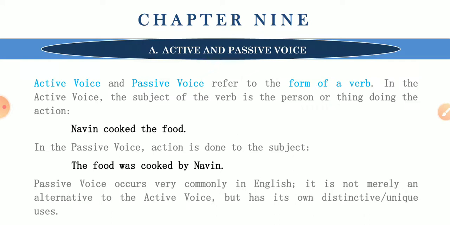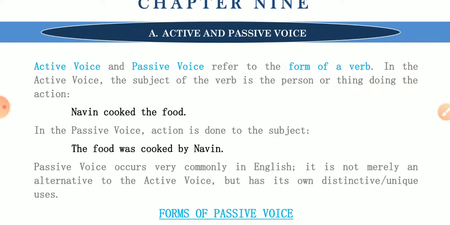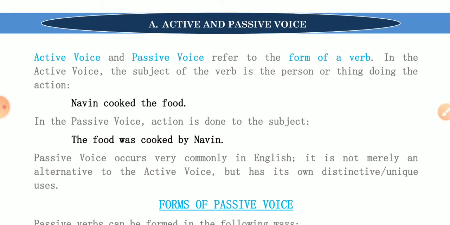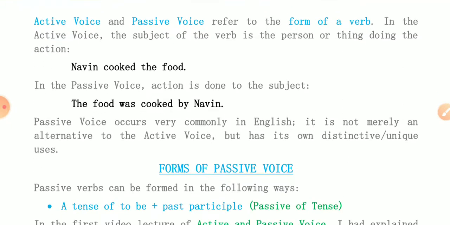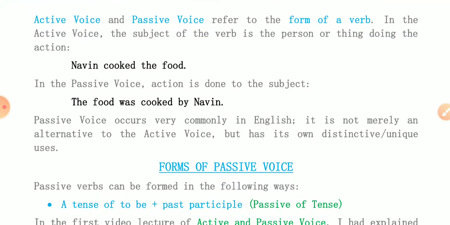So in my first video I had explained all these things. I think you should watch that video first, and only then come to watch this video; it will be better for you. Here these are simple rules which I have explained in my first video, so you should watch that. Simple, the first sentence, Naveen cooked the food, that is active voice.